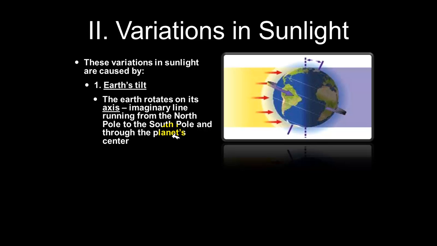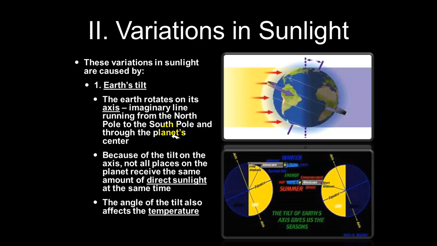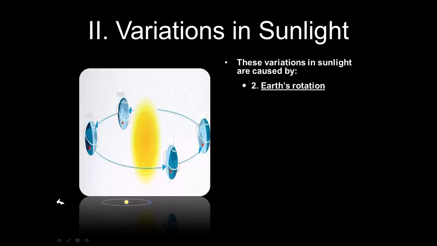Now, I know a lot of this stuff is just a review from elementary school for you guys, but let's go over it. Because of the tilt on the Earth's axis, not all of the places on the planet receive the same amount of direct sunlight at the same time. We've already gone over that, but we also want to make sure that you understand that the angle of the tilt not only affects the amount of sunlight that we receive, but it also affects the temperature of the Earth.